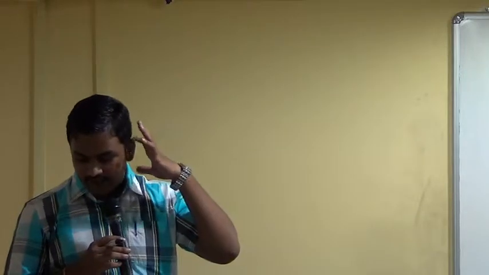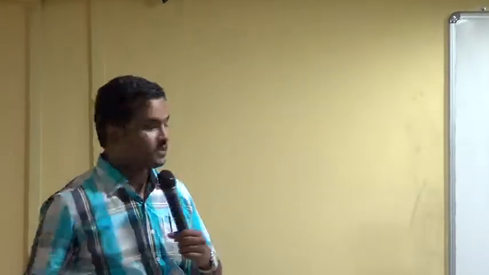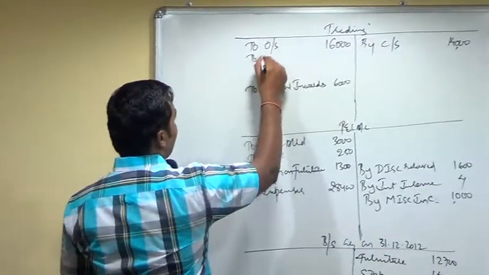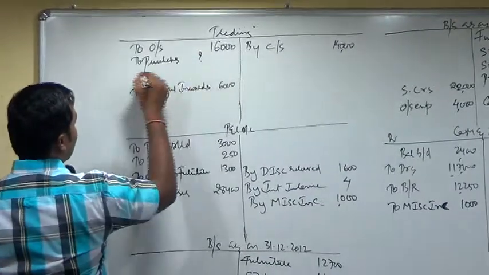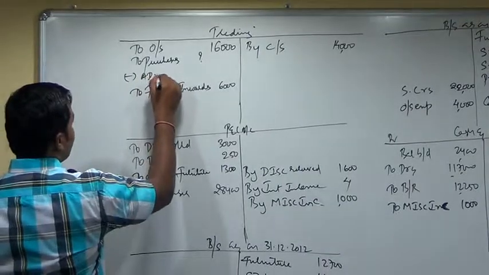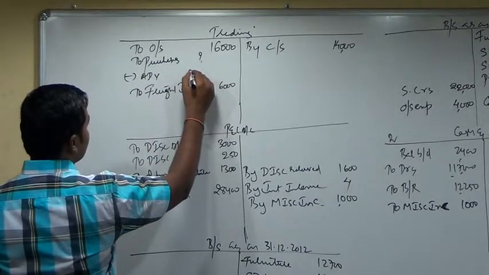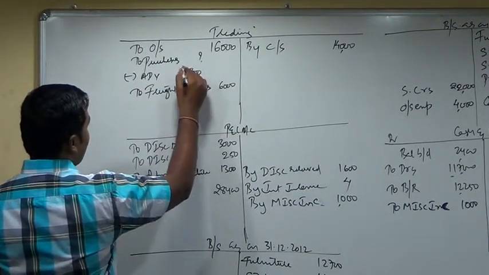Goods costing 1,800 were used as advertising material. What is the entry? Advertisement account debit to purchases. We don't know the total purchases now. If you want to correct it, to purchases, in the inner column put a question mark, less advertisement, 1,800.